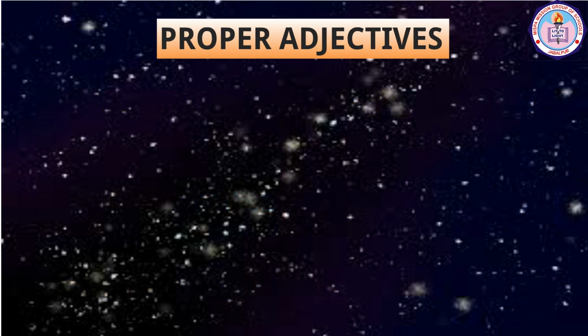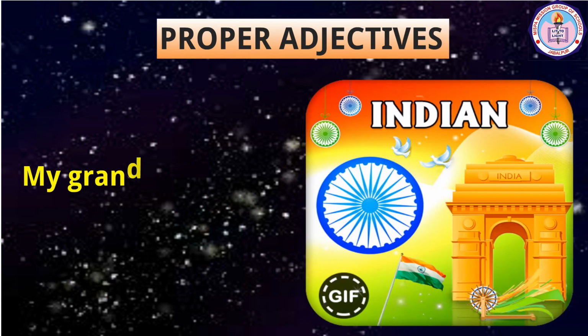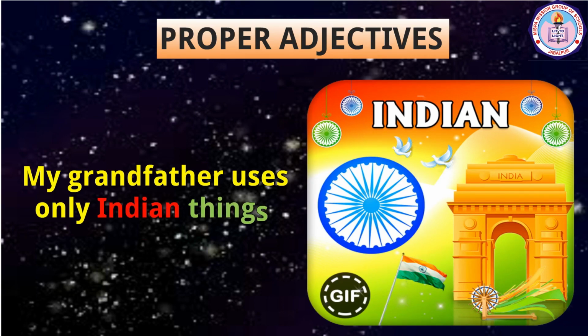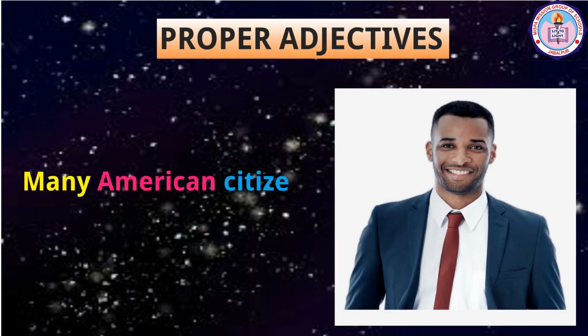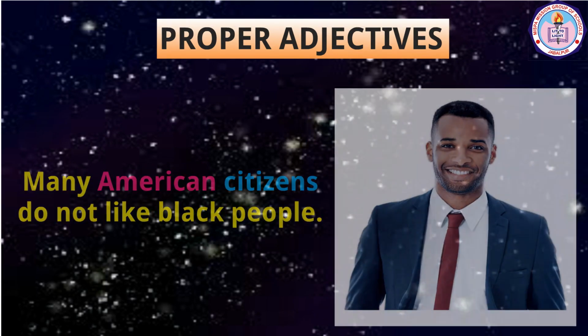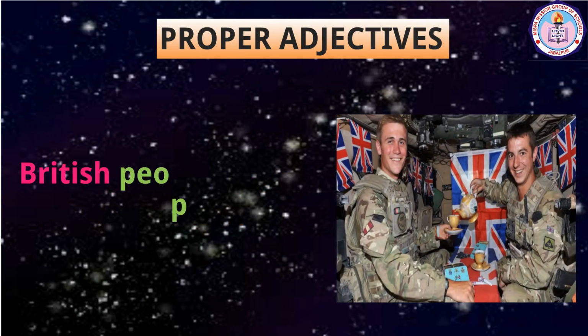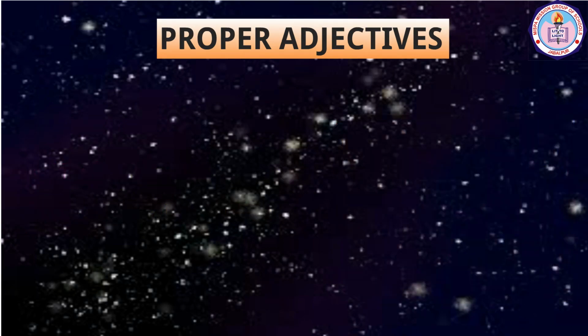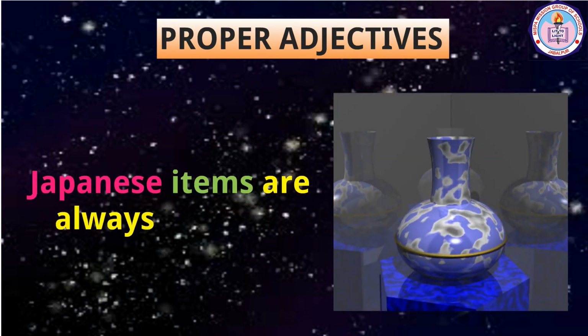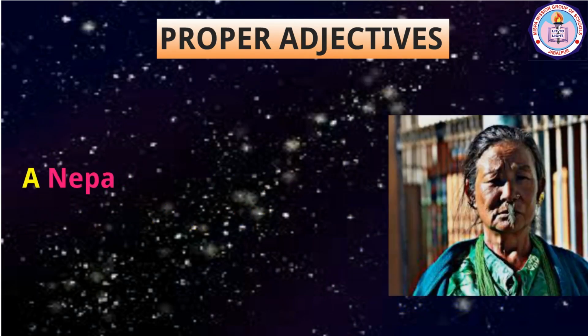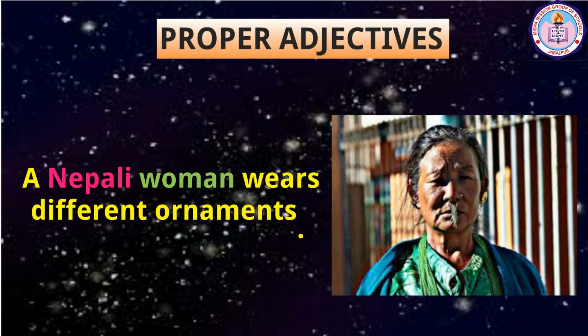Let us use them in different sentences. My grandfather uses only Indian things. Many American citizens do not like black people. French language is easy to learn. British people do not mix up with others. Japanese items are always durable. A Nepali woman wears different ornaments.